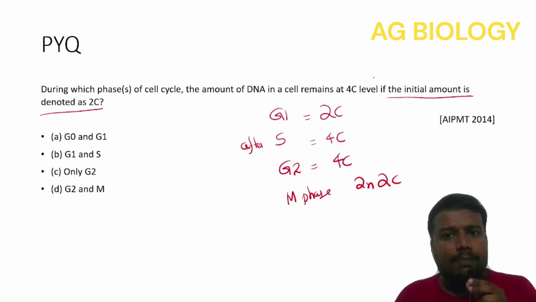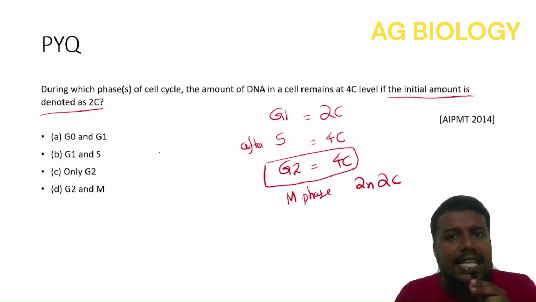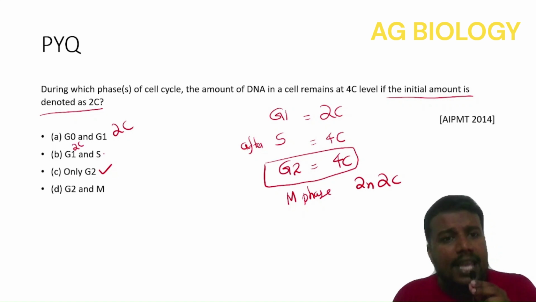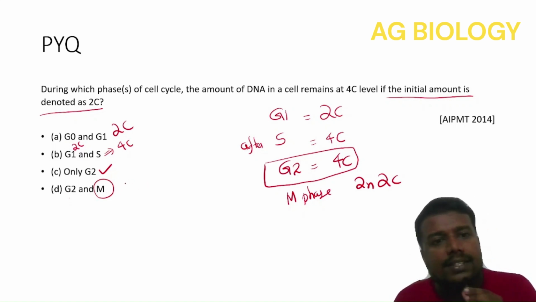So what is the answer? Yes, only during G2 phase does it remain at 4C. G0 and G1, no, it is 2C. G1 and S: in G1 it is 2C, and it starts getting to 4C during S, but after S it is 4C. Only G2 is 4C. G2 is right, but M phase, throughout the M phase it is not 4C. For example, after cytokinesis it becomes 2C.